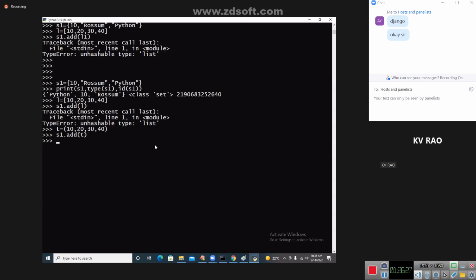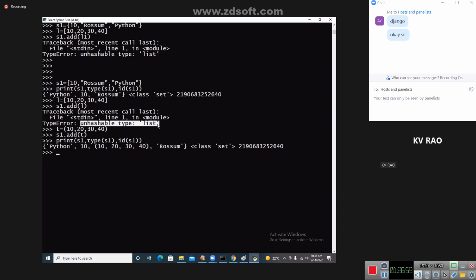S1.add of T. You see that T. Why is it going to be added here? Print of S1. You see the data here. Inside the set, you can insert a tuple only. You cannot insert the list because the list maintains insertion order plus it is purely mutable.